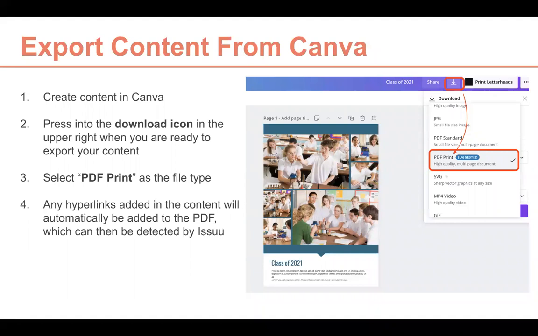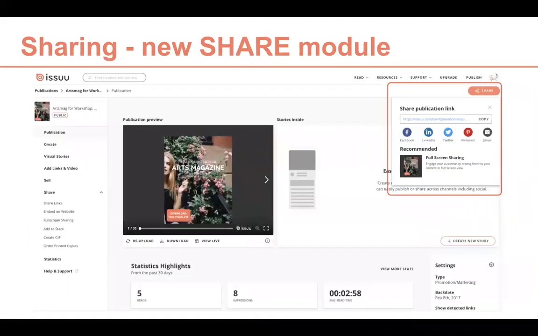So that's how to prepare your content before uploading to Issuu. And once you upload your content, and I will show you in the tool in a couple of minutes, then you will have the opportunity to share your content on Issuu, the magazine. So let's say that this is the PDF that I just uploaded. We have a couple of new things that I will show you. We have this new share button up here, and you can share the publication directly, the URL on Issuu. You can also use full screen sharing link.